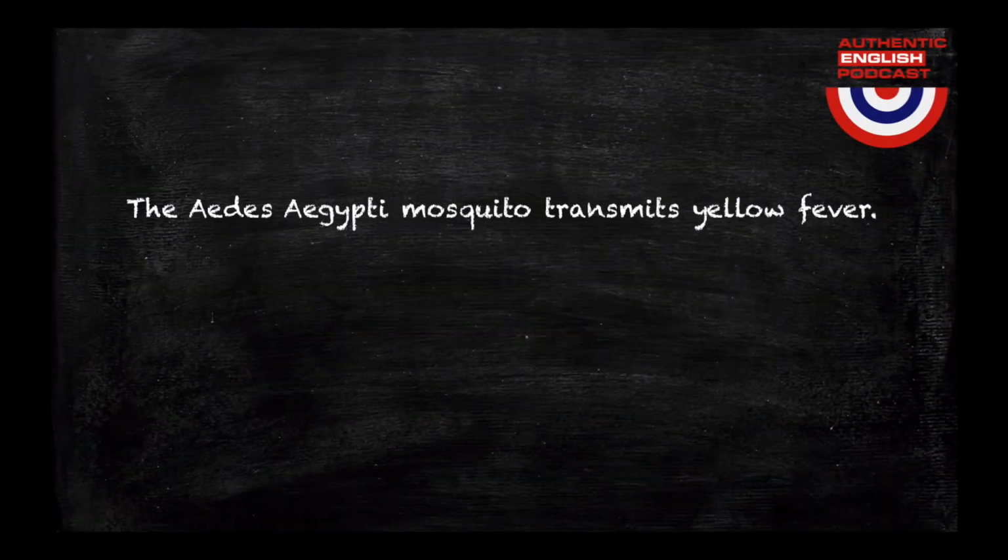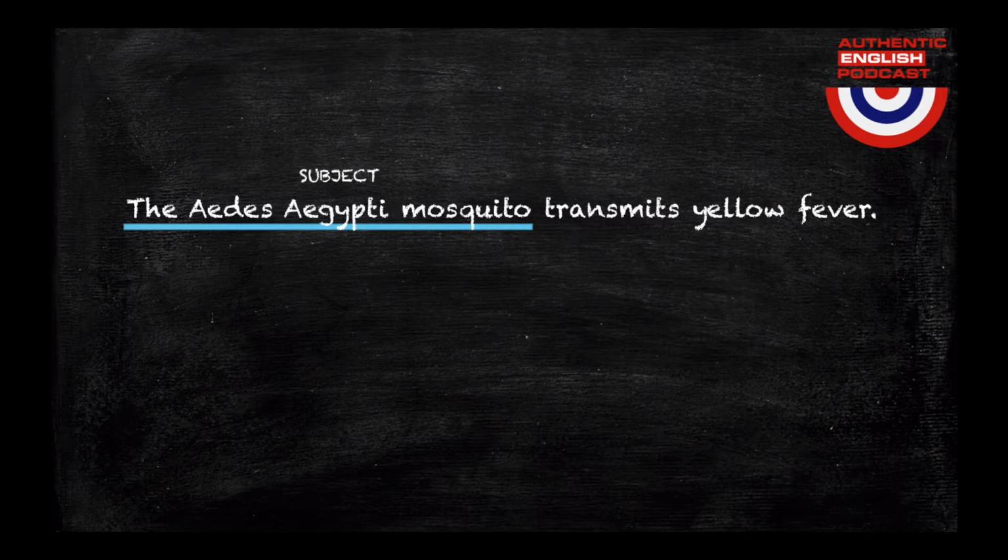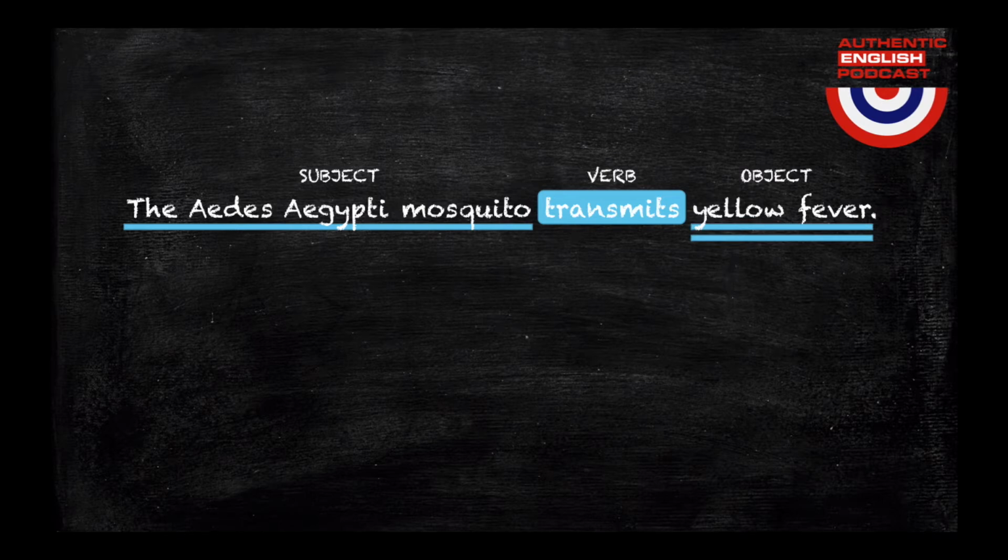The Aedes aegypti mosquito transmits yellow fever. Let's analyze this sentence. The Aedes aegypti mosquito is the subject of this sentence. Transmits is the verb, and yellow fever is the object of this sentence. Note how the focus of the sentence is the Aedes aegypti mosquito.